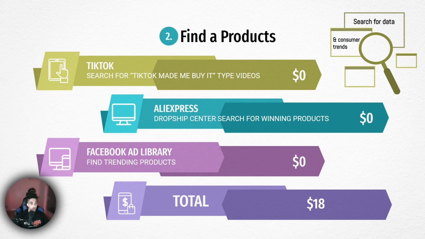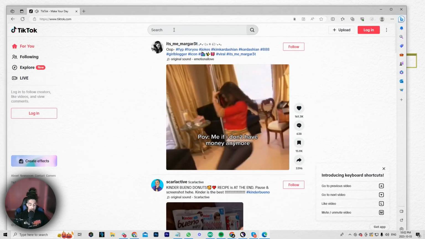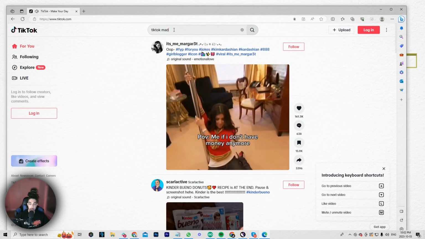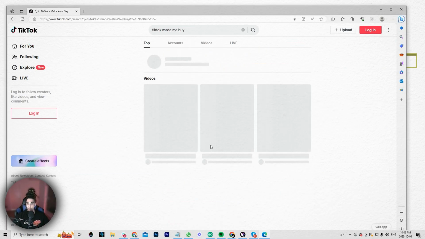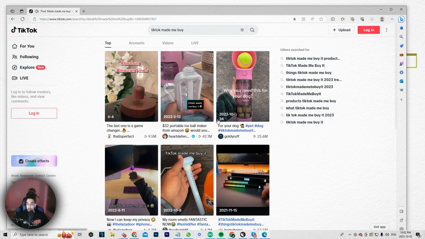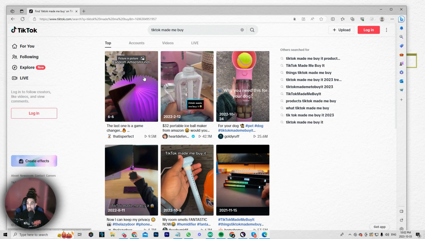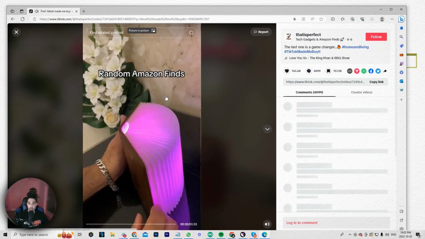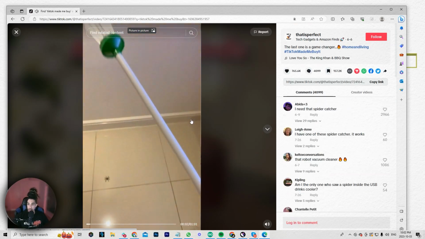First things first, we're going to head over to TikTok, and what we're going to do is search up TikTok made me buy. So TikTok made me buy is a trend where people essentially just post a bunch of different goods that they saw on TikTok and actually got incentivized to purchase through. Typically, these are impulse buy products. So as you can see, there's a whole bunch of different dropshipping products that are listed in here.